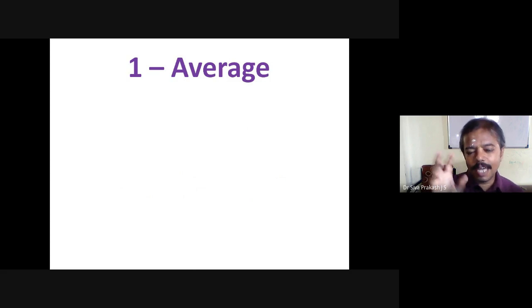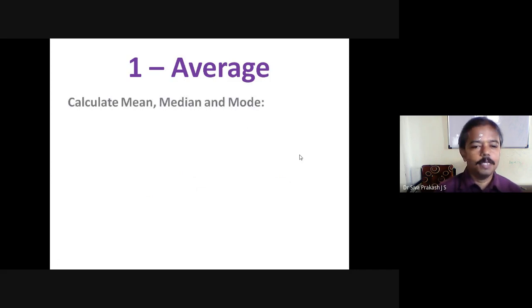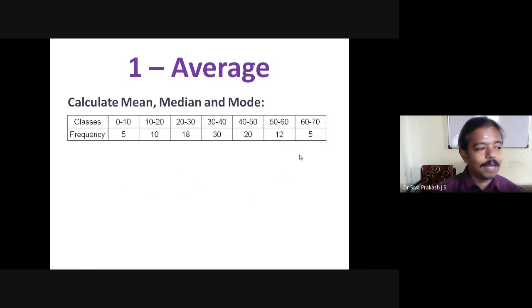After that, we apply them for individual series, discrete series, and continuous series for grouped data. You all know how to calculate them, all the tricks. But can we check whether the calculated answer is correct?